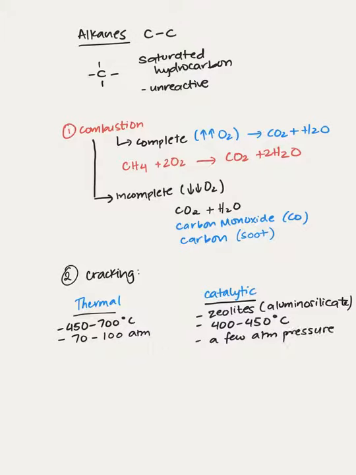An example of cracking would be, let's take C15H32, a very large useless hydrocarbon, breaks down thermally or catalytically to give useful hydrocarbons. For example, it can be any combination. Let's take ethene, let's take propene, and let's take octane.